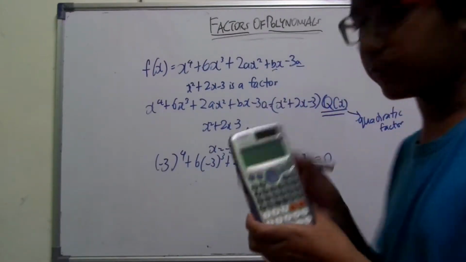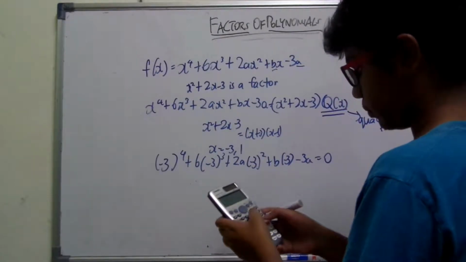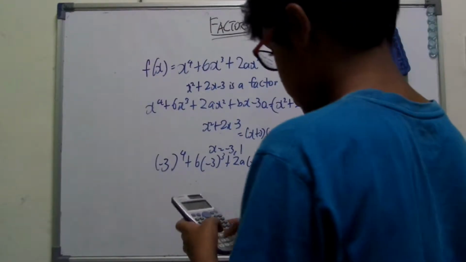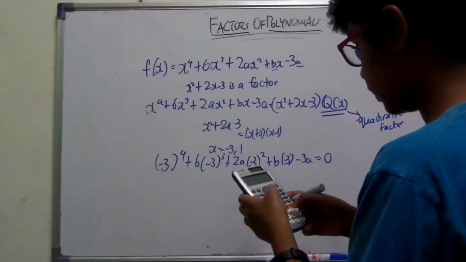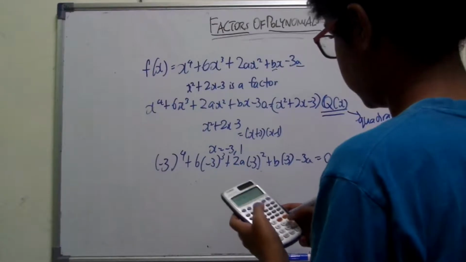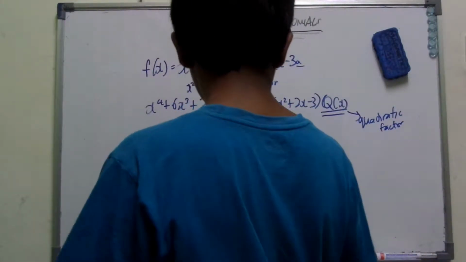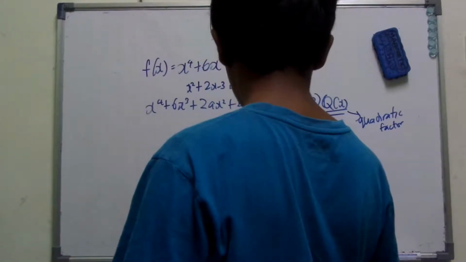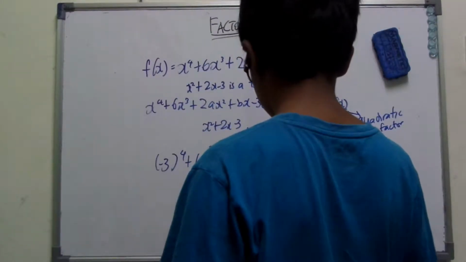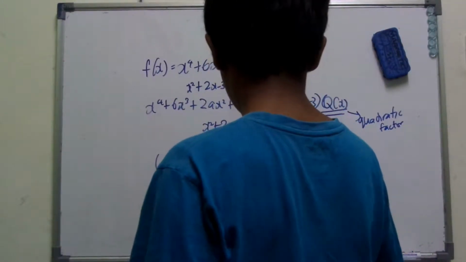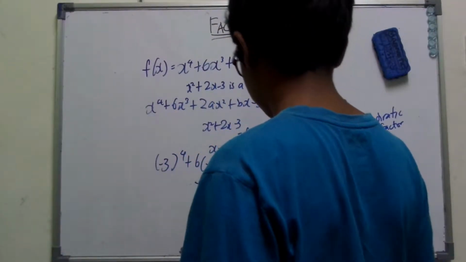Now we have a scientific calculator, which I'm about to use. -3 to the power of 4 plus 6 times -3 to the power of 3, let's just get that first. Let's get 81 plus 18a minus 3b minus 3a equals 0. So 15a minus 3b equals 81.